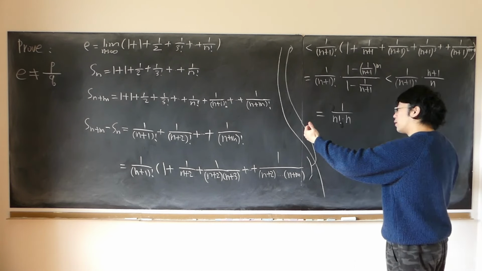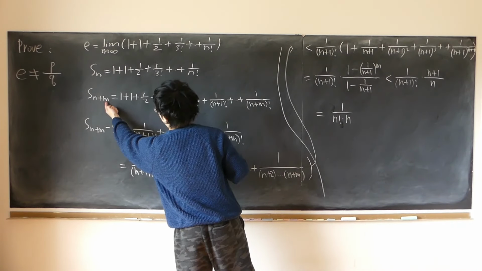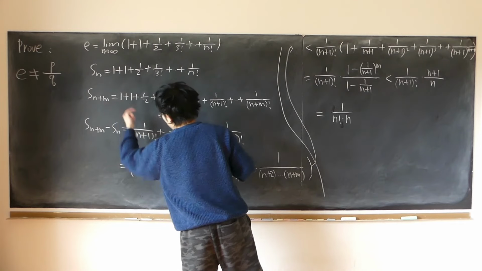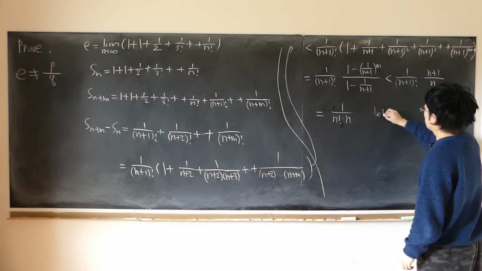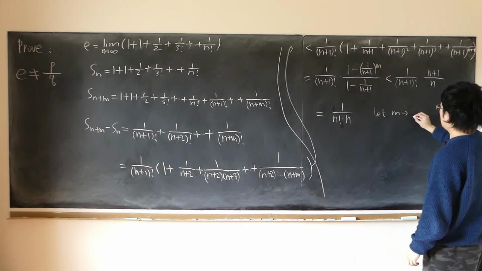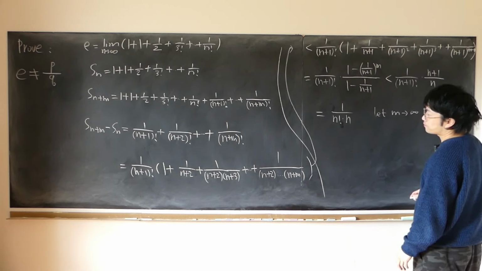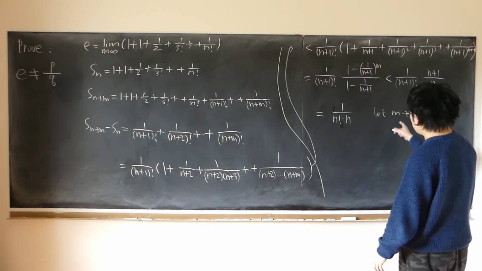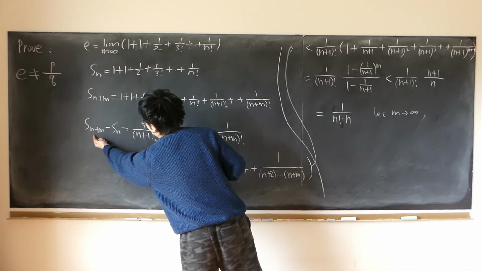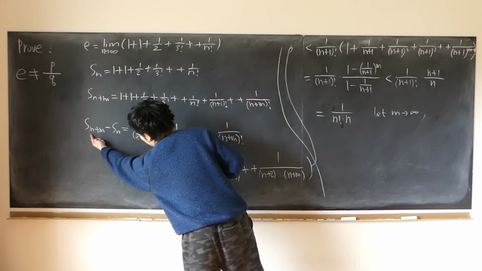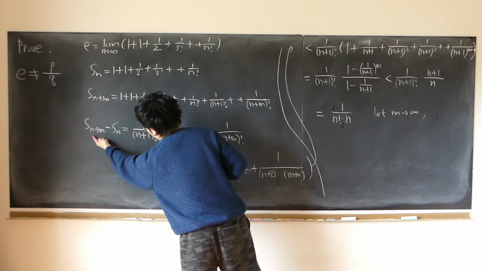That means this inequality is true for any m. If we let m approach infinity, it still remains true. I let m approach positive infinity, and the inequality still maintains. So what happens when m approaches infinity? S_(n+m), with n fixed and m approaching infinity, the whole subscript still approaches infinity.